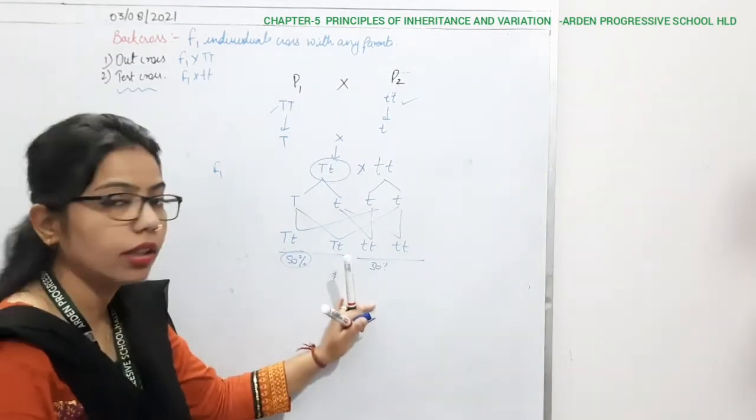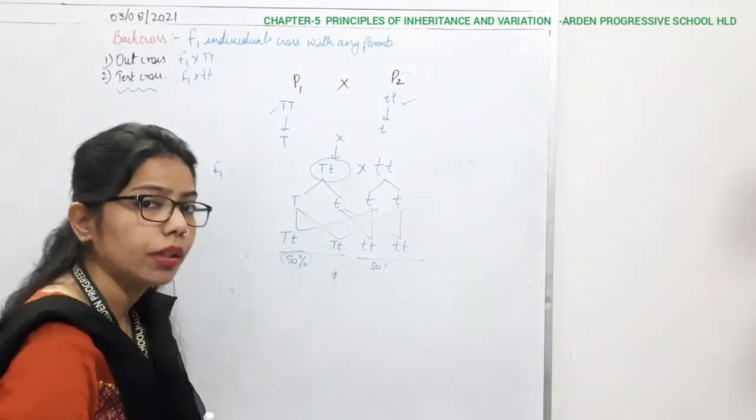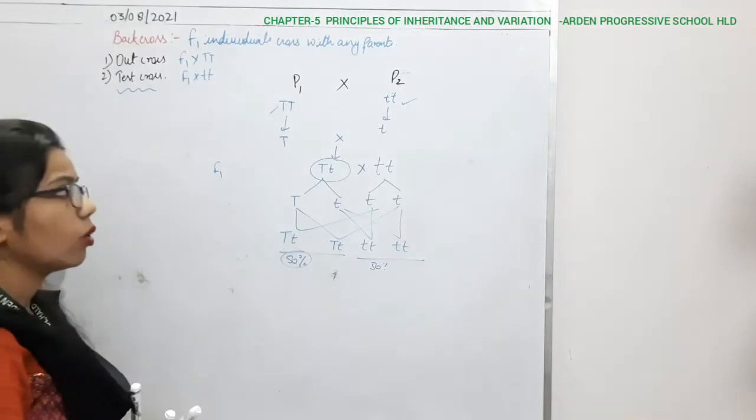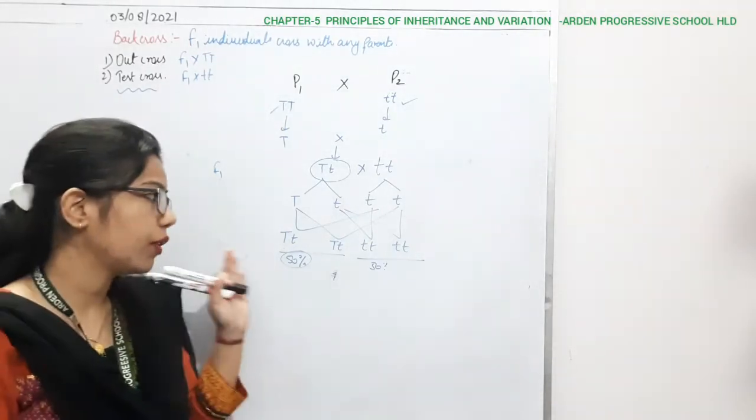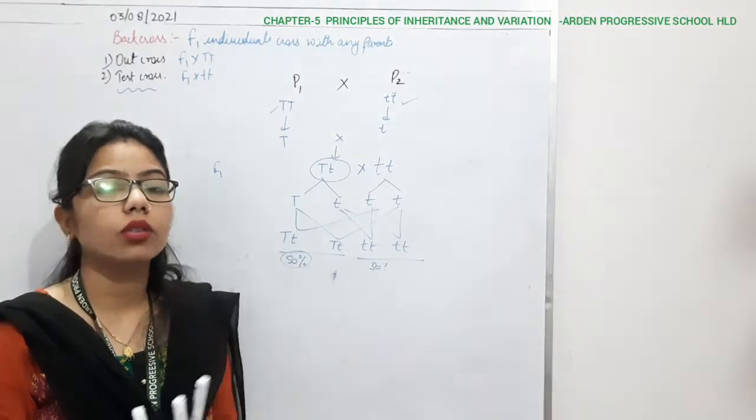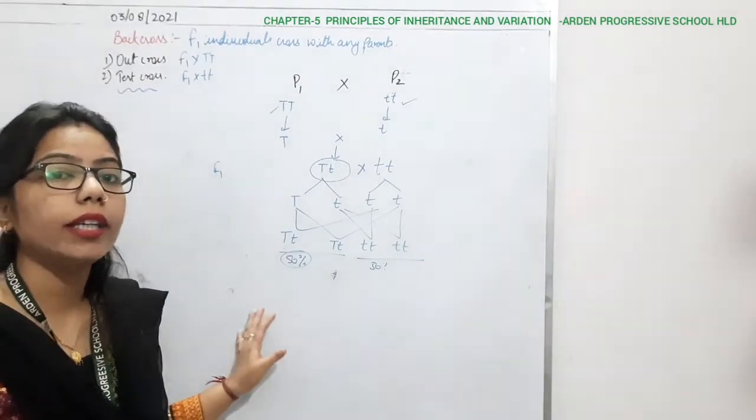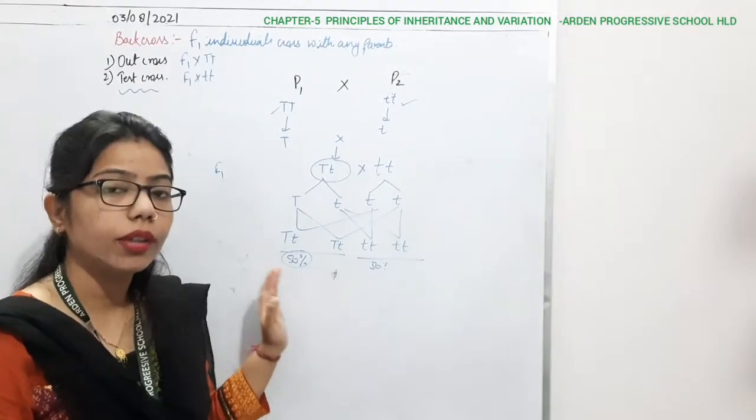So from this we have done how we will make the cross combination for the test cross. Now the question is, what is the role, what is the function of this test cross? We can use this test cross method to find out the genotype of the parent.